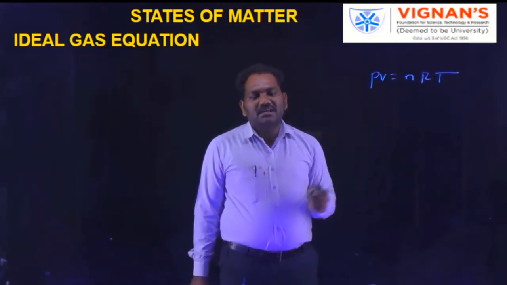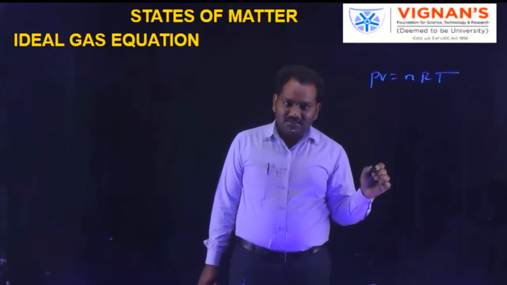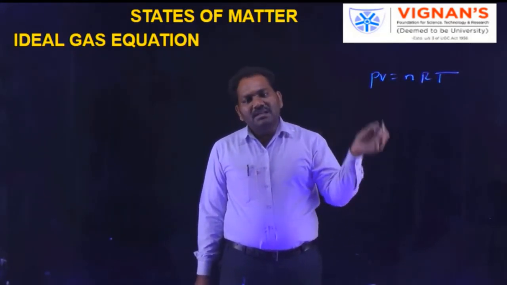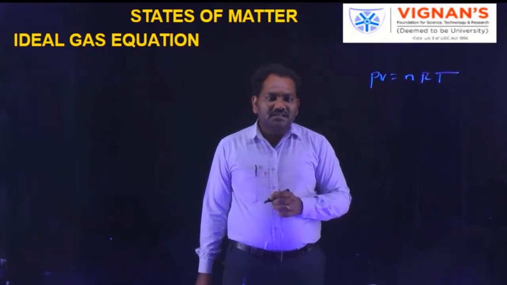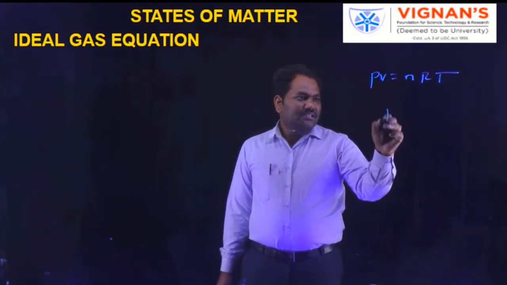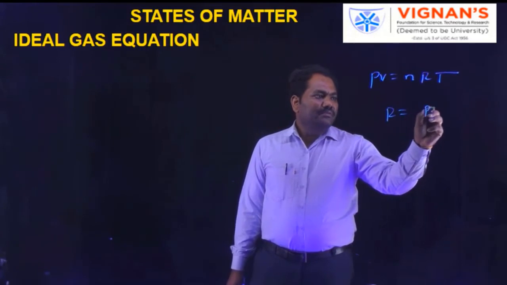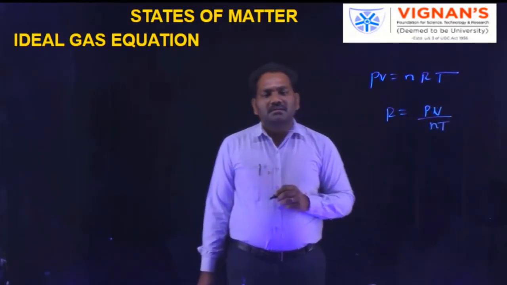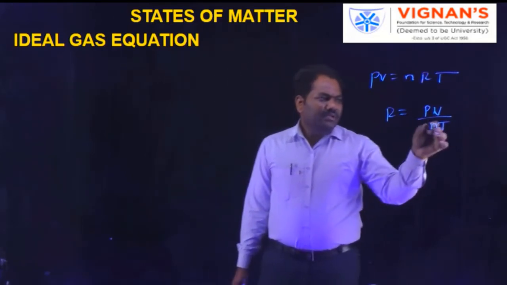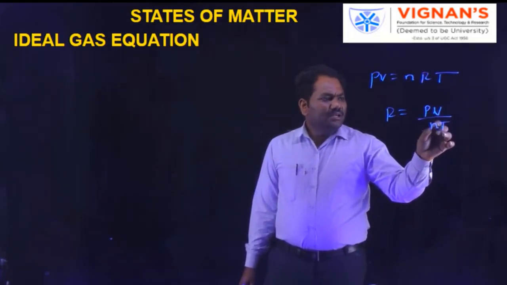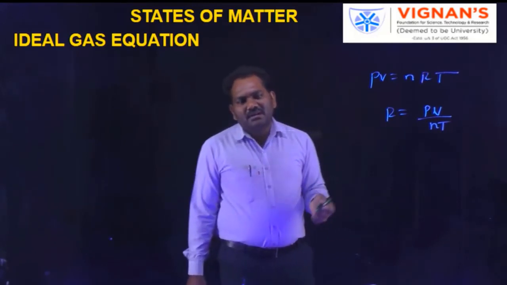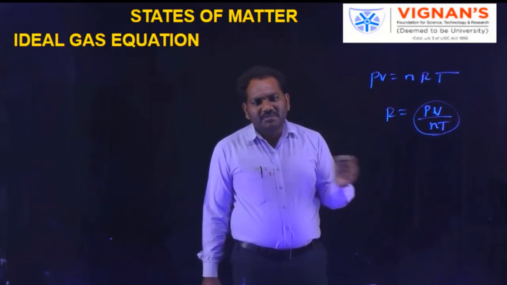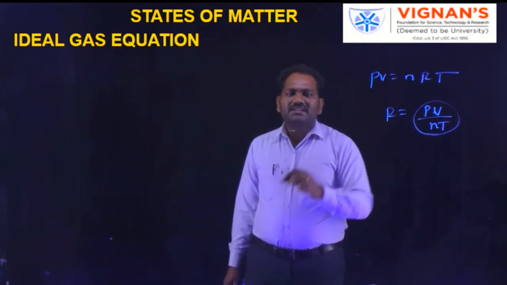Here R is called the universal gas constant. This R value is applicable for all gases. It is constant for all gases. That's why this R is called the universal gas constant. R is nothing but PV by nT. Pressure, temperature, number of moles and volume are all measurable properties. By substituting these values, we can calculate the R value.